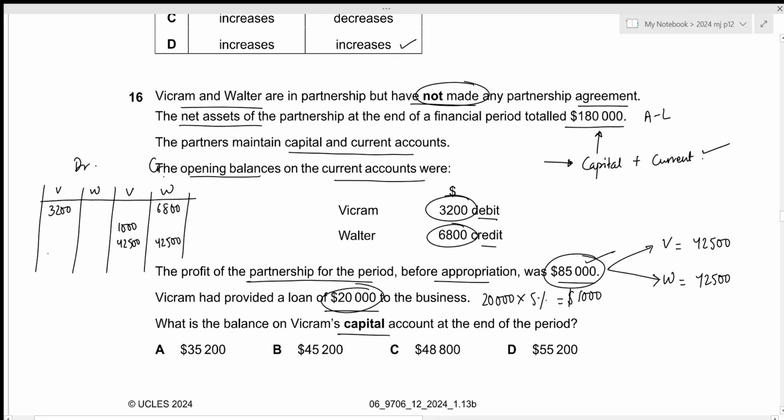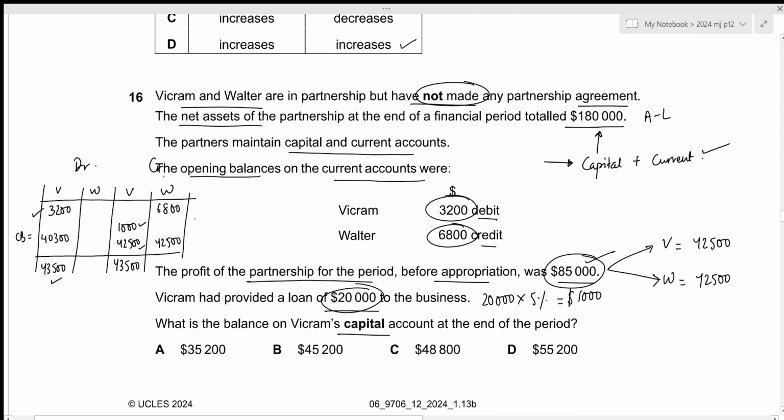That should be all. Now their closing balances will be on the debit side. So we first need to calculate the total from the credit side. For Vikram, that will be 1,000 plus 42,500, which is 43,500. So the closing balance will be 43,500 minus 3,200, which is 40,300.